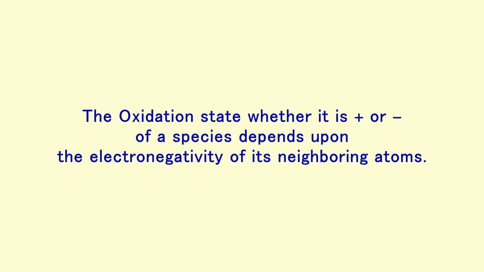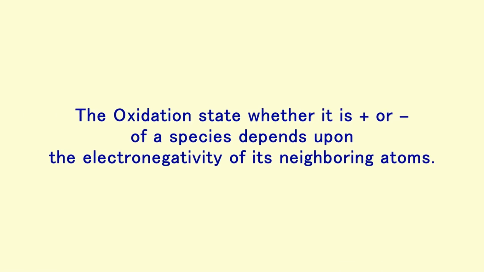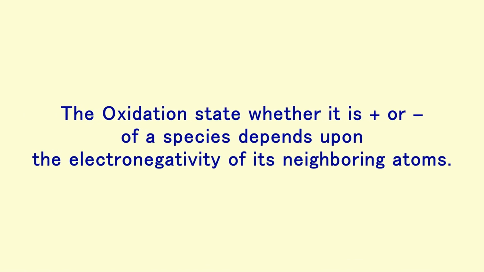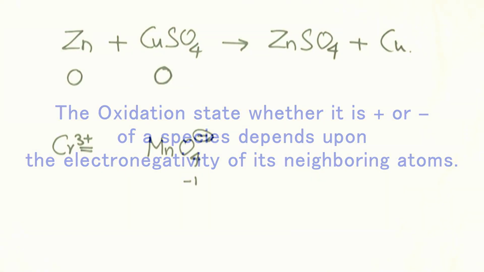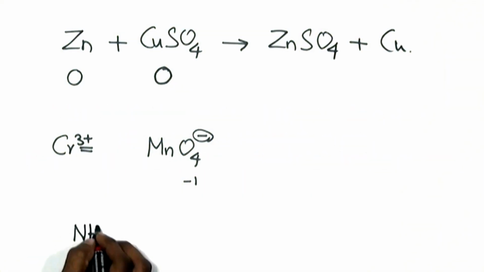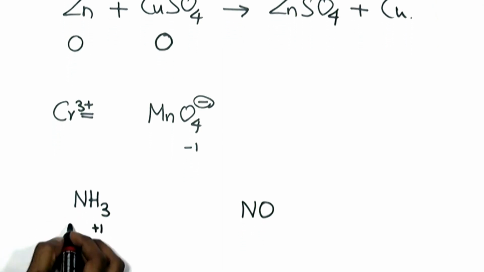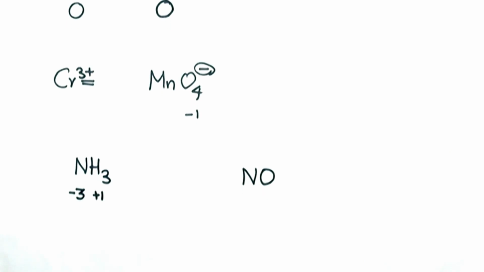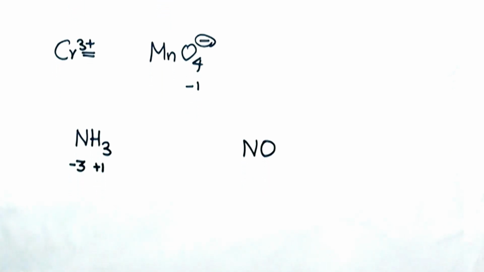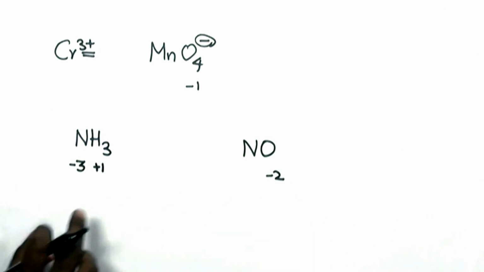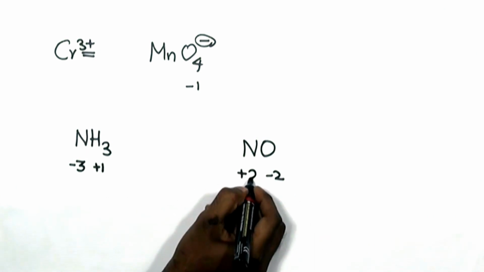Fourth point, the oxidation state, whether it is plus or minus, of a species depends upon the electronegativity of its neighboring atoms. For example, we have ammonia and nitrogen monoxide. We know that hydrogen always possesses the charge of +1, so the oxidation state of nitrogen would become -3. Whereas in case of nitrogen monoxide, since oxygen shows the charge of -2, nitrogen has the charge of +2.